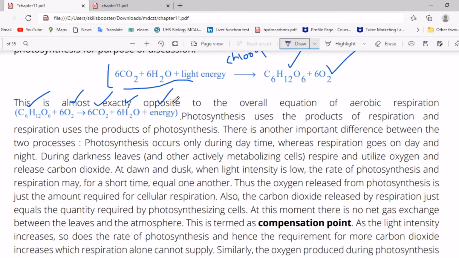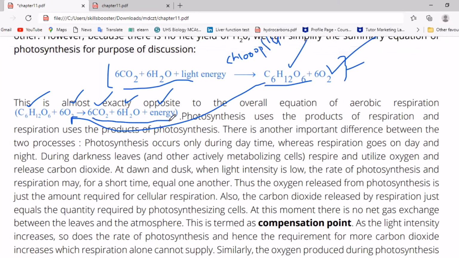Here we can see the products of the photosynthesis equation are used as reactants in the aerobic respiration equation.